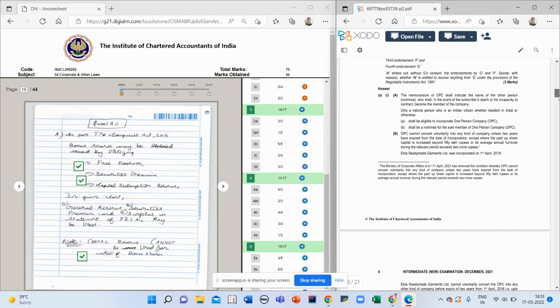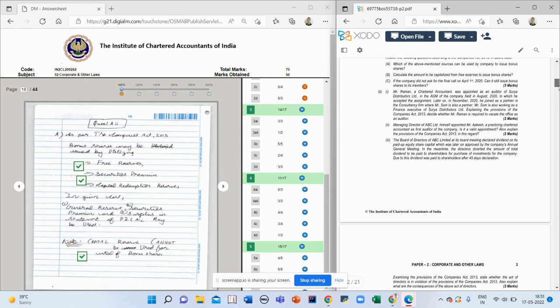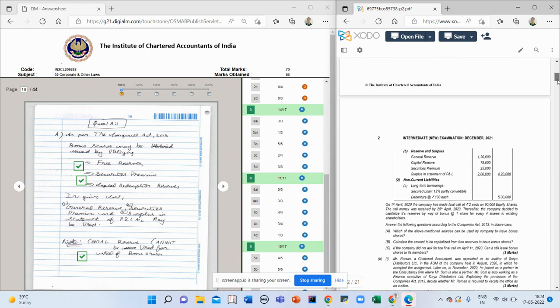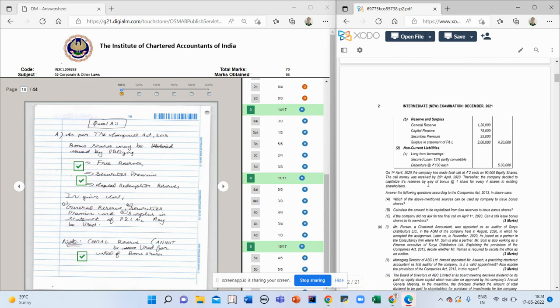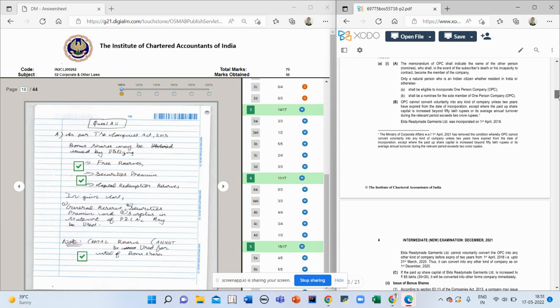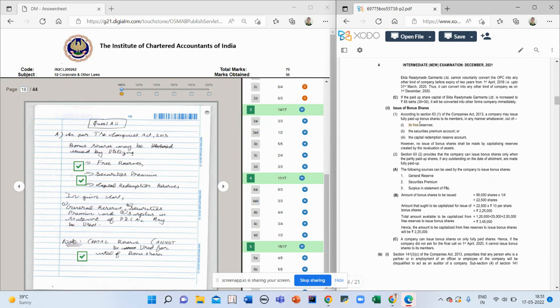Second, first, 1A. 1A was regarding bonus issue. It asks which of the above mentioned sources can be capitalized if the company did not ask for the first call. This is a very straight question, a 3 marker. It asks for 3 points: free reserve, securities premium, capitalization.